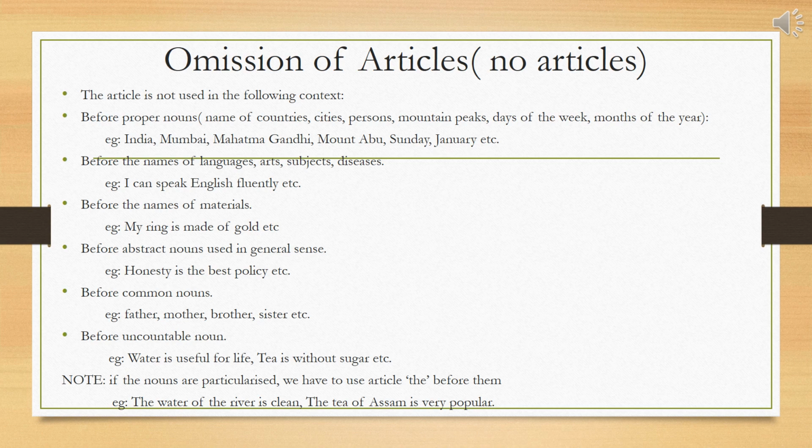Sixth, before uncountable nouns. For example, water is useful for life. Tea is without sugar. A point to be noted: if the nouns are particularized, we have to use the article the before them. For example, the water of the river is clean. The tea of Assam is very popular.